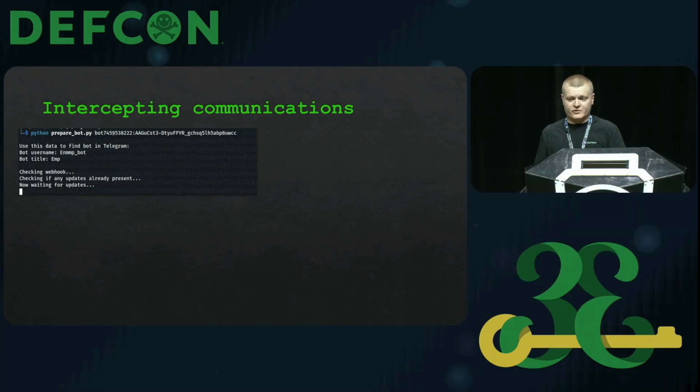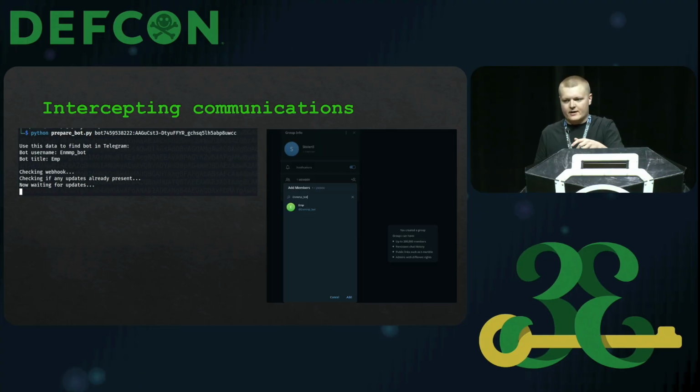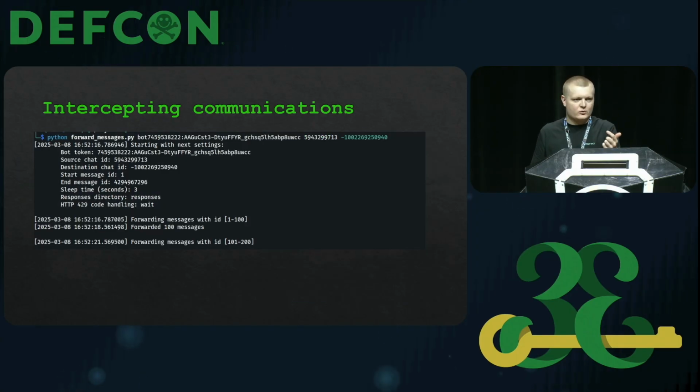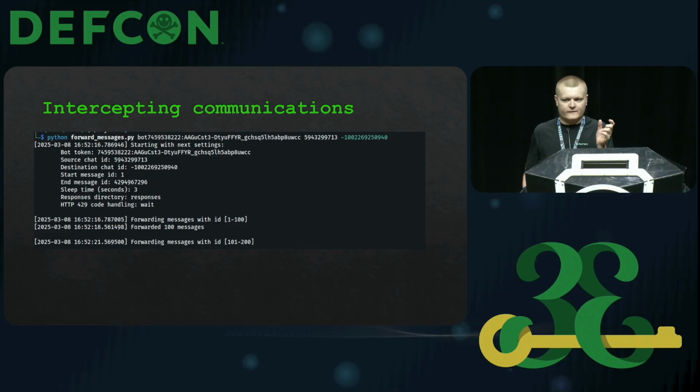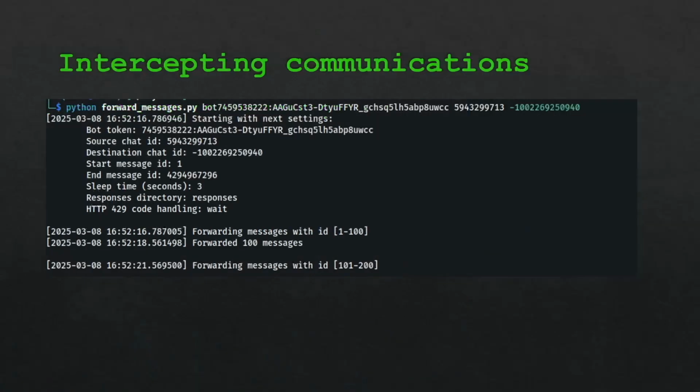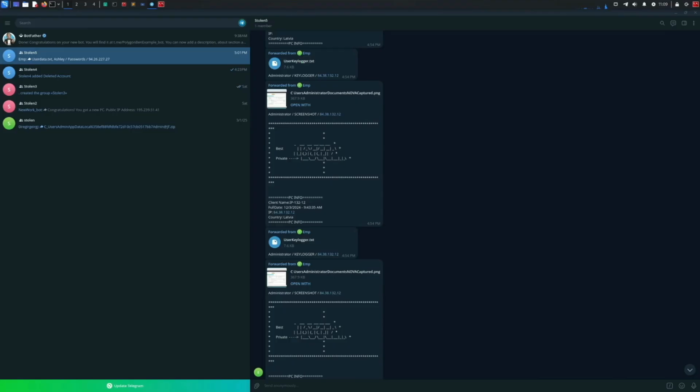This is the prepare bot script, so we will run the prepare bot script, provide the bot token, and it will tell us the username of the bot. And then we add that username to a group. And then once we've done that, we'll get given the chat ID of our chat. And here we can see we're running the forward messages script. We provide the bot token, and we provide the source chat and the destination chat. And then it will start iterating through the message IDs and forwarding all the communications.